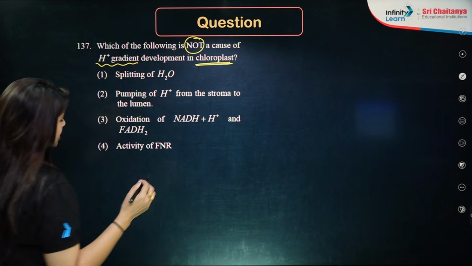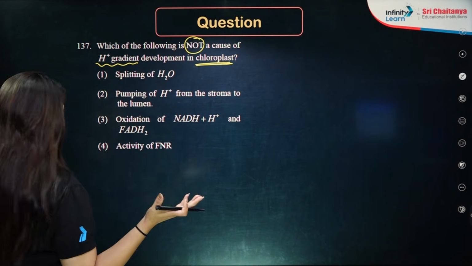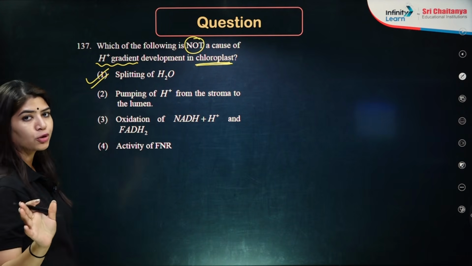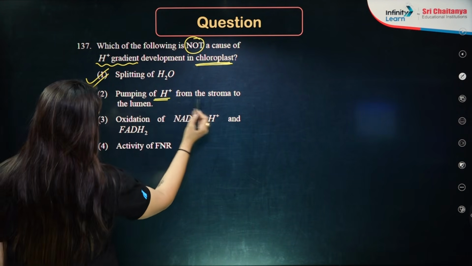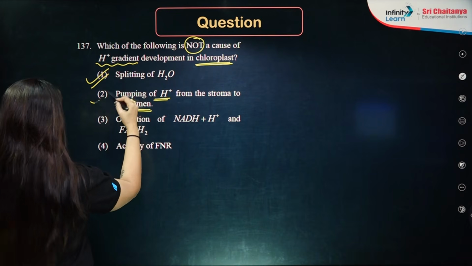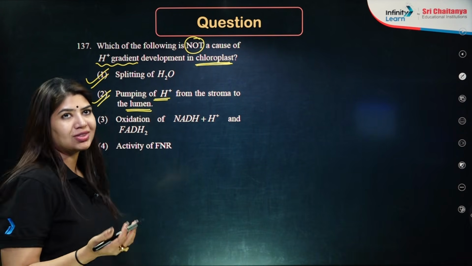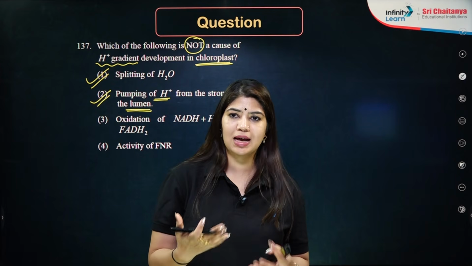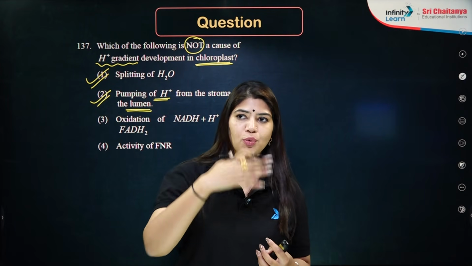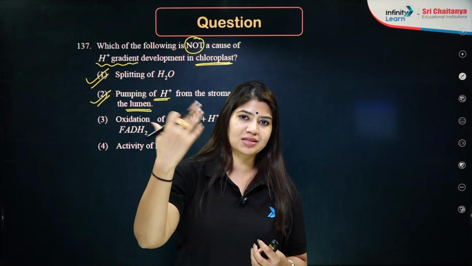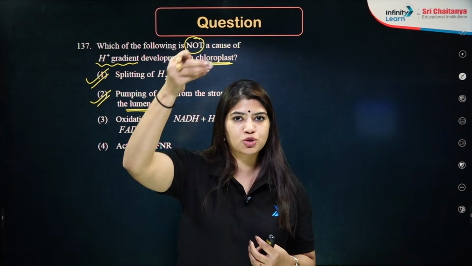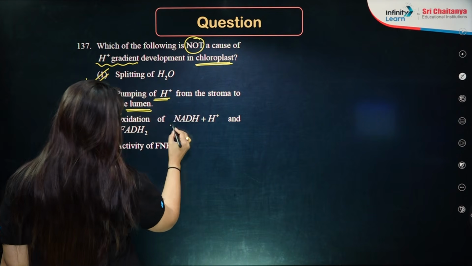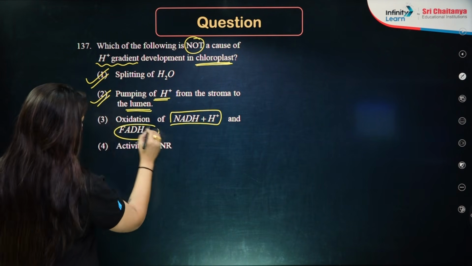Okay. This is asking us about the chemiosmotic hypothesis. So splitting of water, which is photolysis, is one of the crucial factors of proton gradient. Pumping of H plus from the stroma to the lumen, again one of the crucial. So we do have plastoquinone. There are certain electron acceptors which actually behave as hydrogen donors as well. So they are going to pass on the electron. At the same time, they will be pushing H plus from the stroma to the lumen side. Okay, perfectly correct statement.